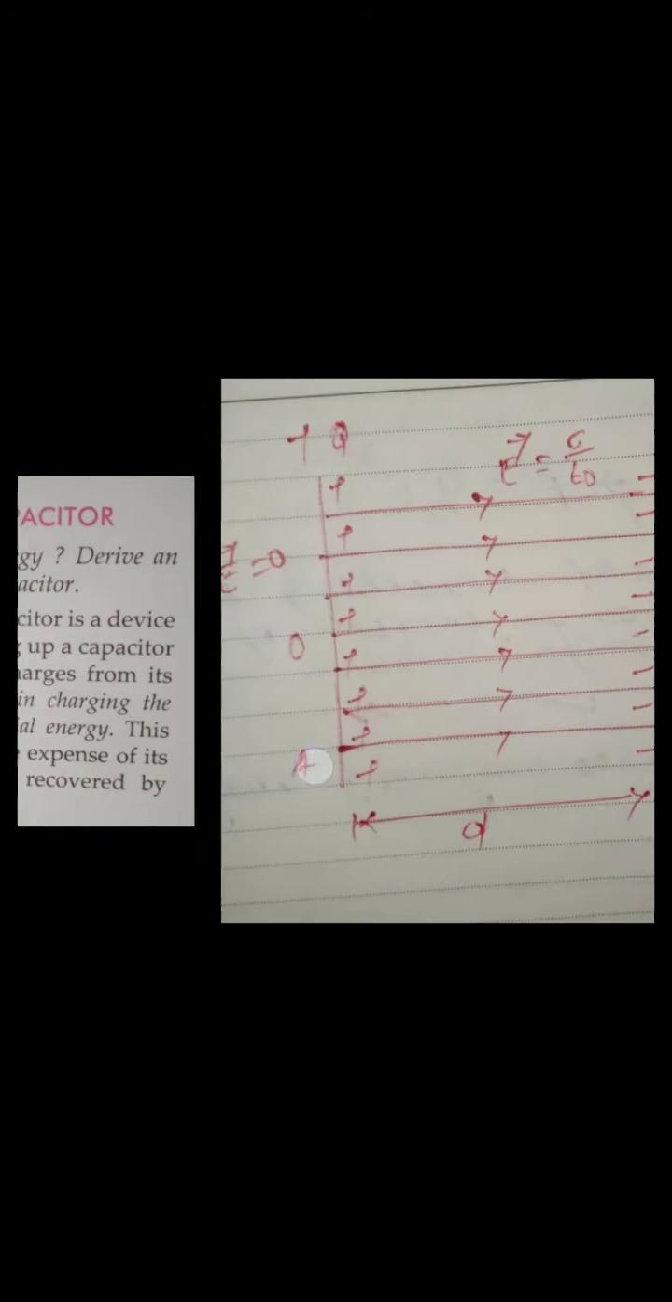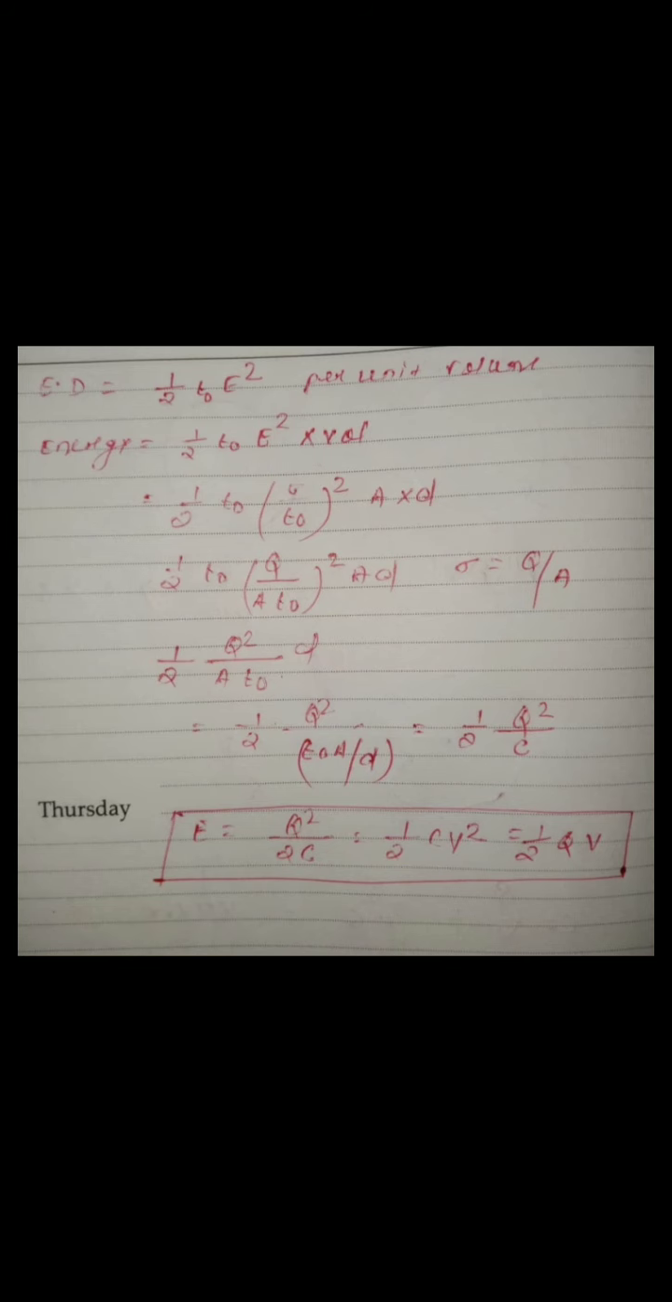Yes or no? And what is the electric field outside the plates, guys? 0. Clear? There is no electric field outside the plates. And the distance between the two plates is small d, and area is capital A. So we know energy density is half epsilon E square, which we just proved for unit volume. So what is energy? Just multiply by volume.